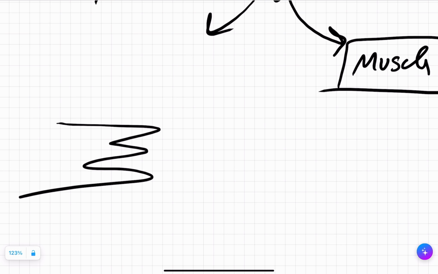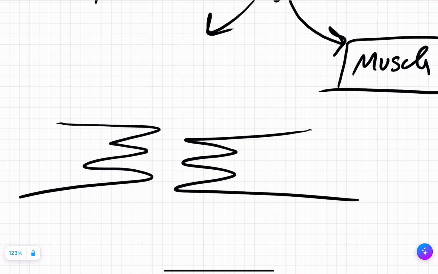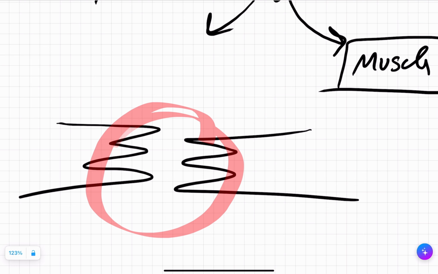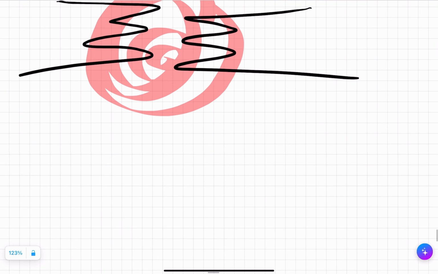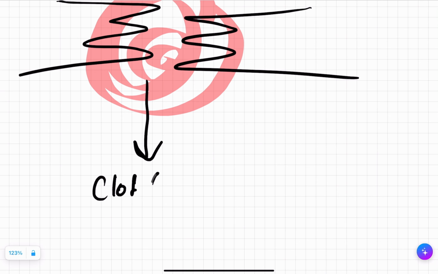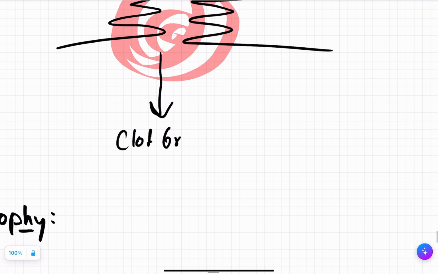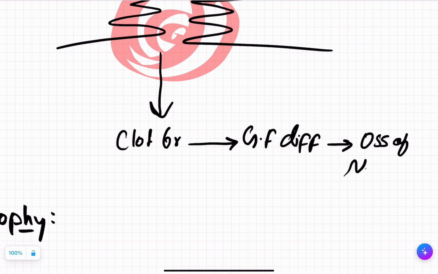Fracture, formation of clot here, clot has growth factor, but you were stubborn, you moved your hand, the clot breaks, growth factor diffuses outside, causing the ossification of nearby structures.